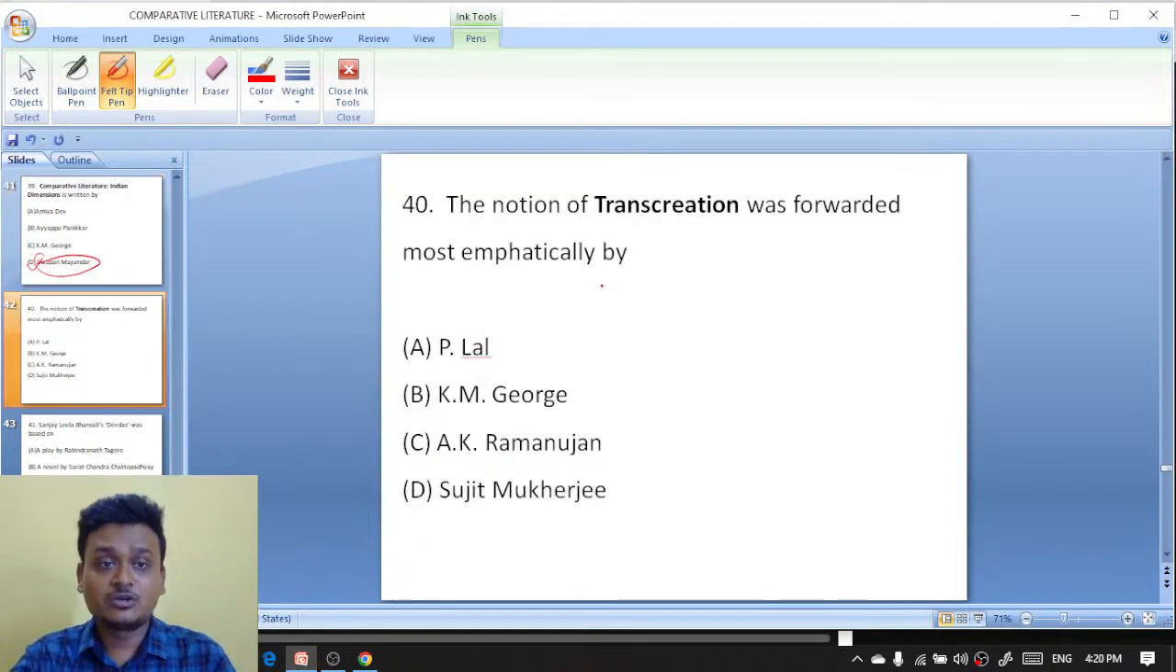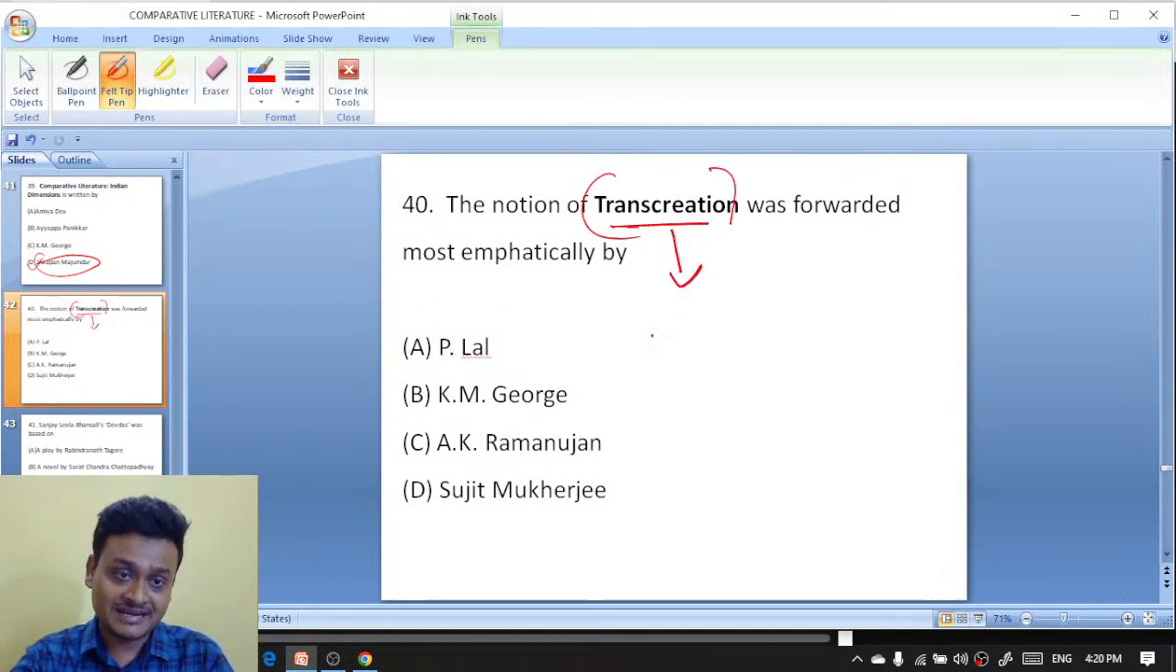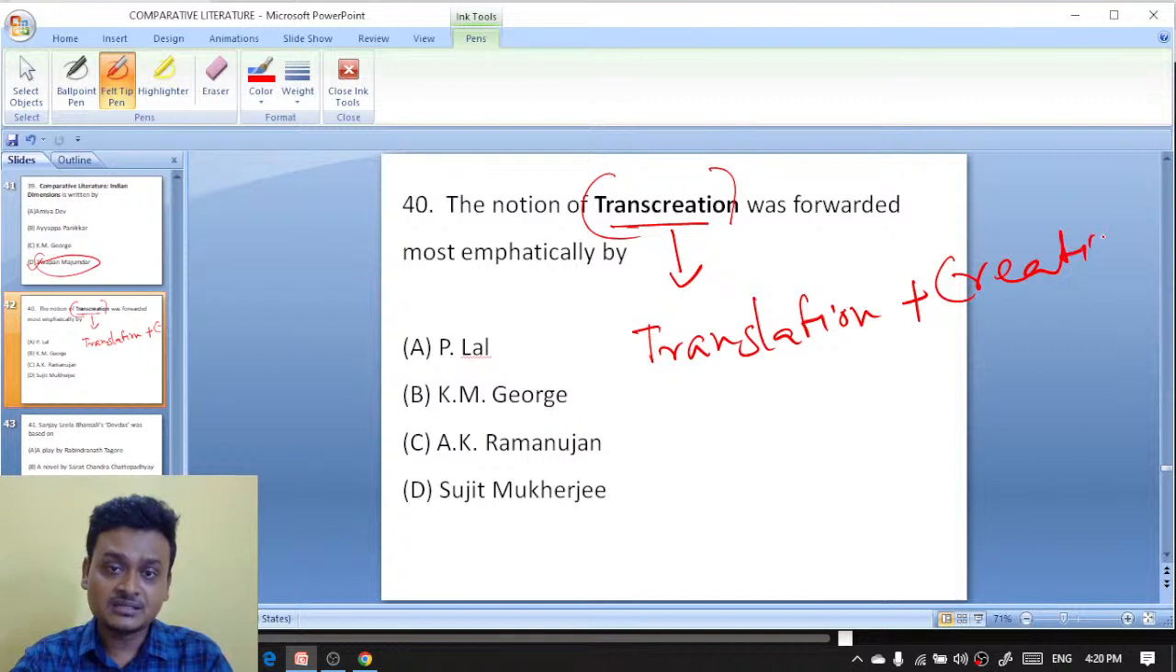Next question. The notion of transcreation. So transcreation is actually a fusion of translation and creation. Then it is made transcreation.